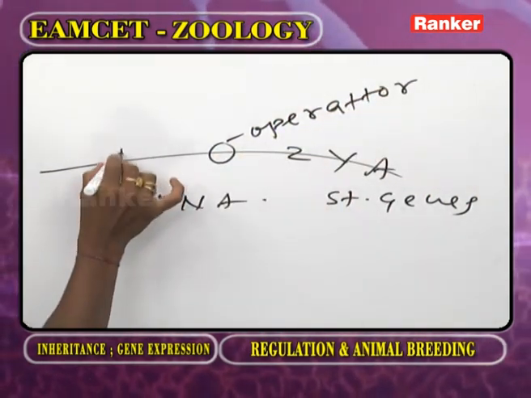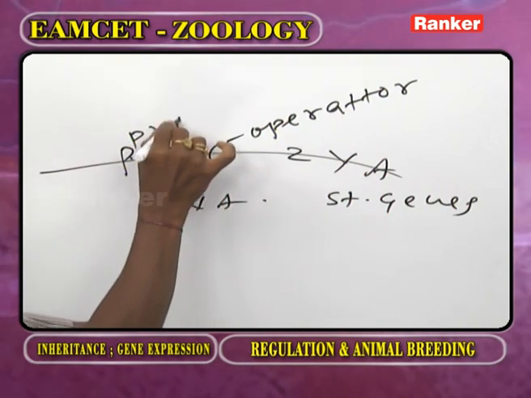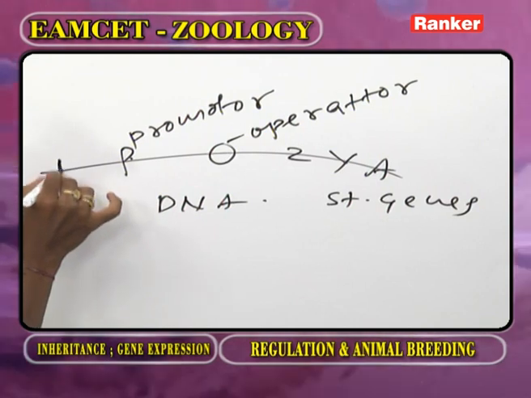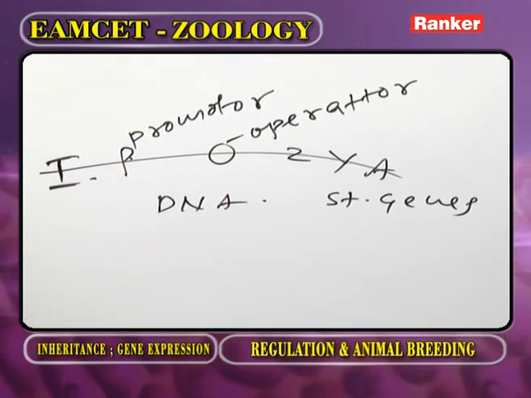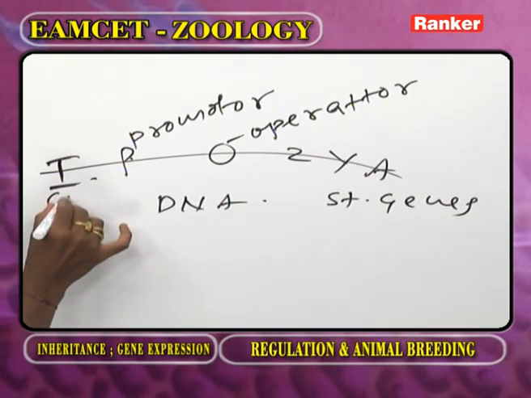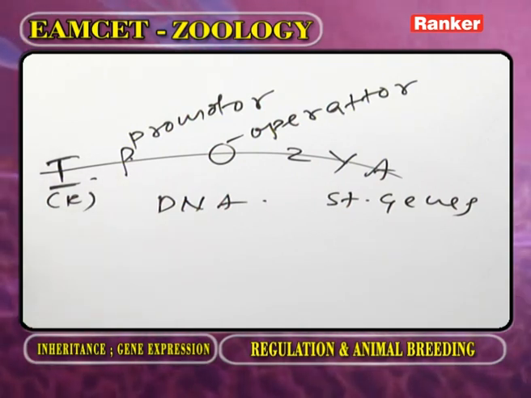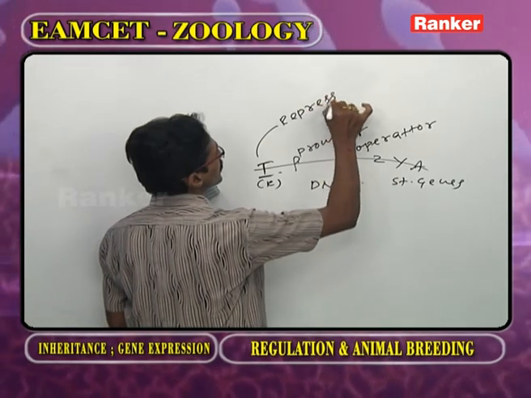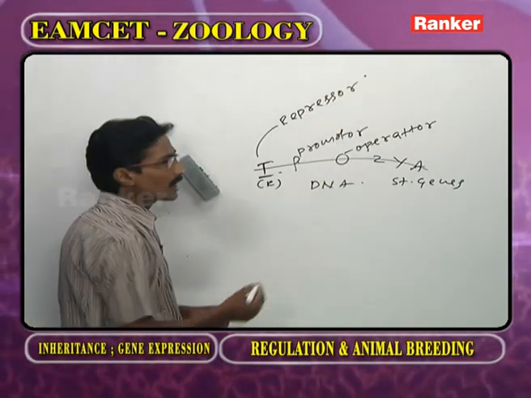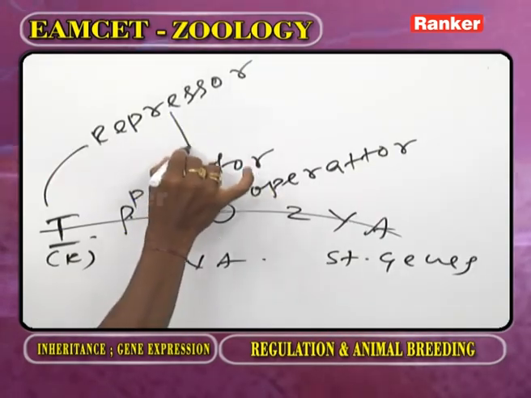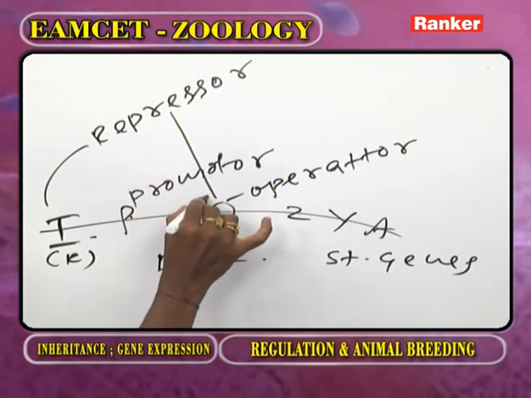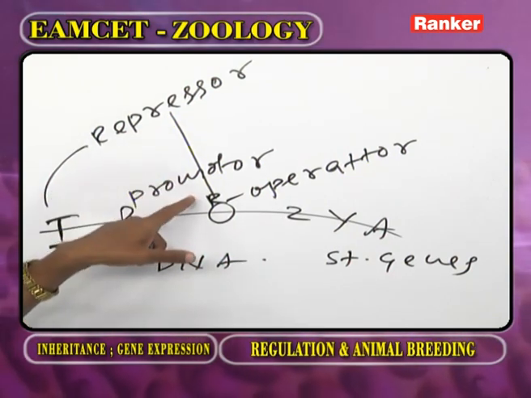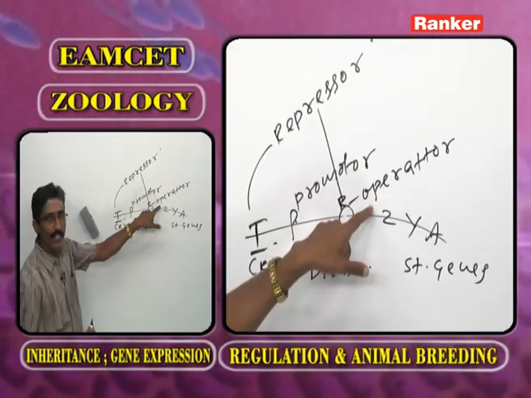On the left side of the operator, what is present? Promoter. And on the left side of the promoter, what is present? Inhibitor or regulator gene. Now the regulator gene gives rise to what type of protein? Repressor. The repressor binds to the operator. You observe the diagram. The repressor is a protein attached to the operator.